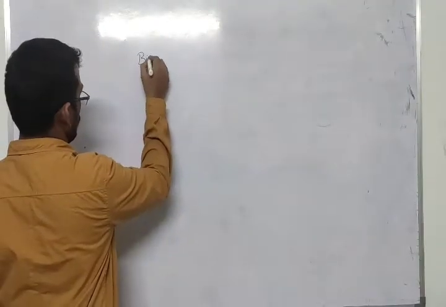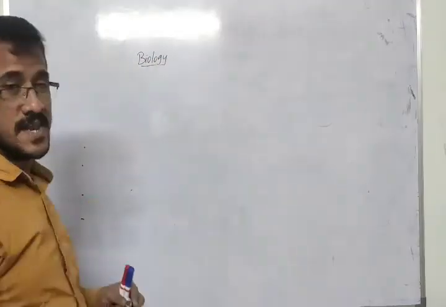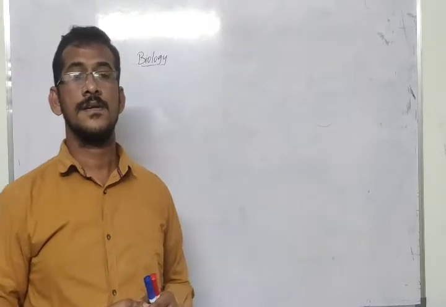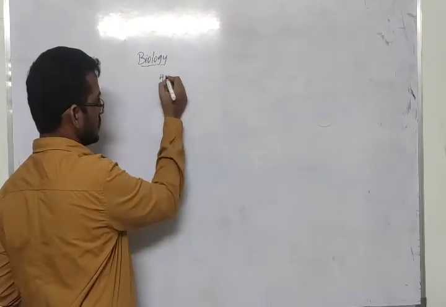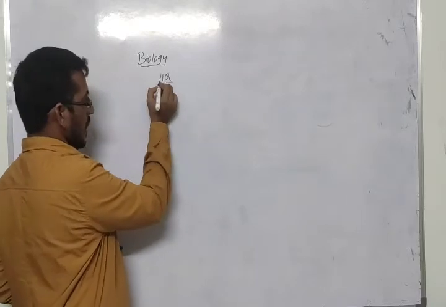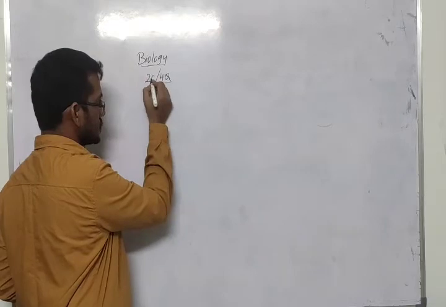Now in biology, let's look at section 3. They'll give 4 questions, and out of 4 you have to write any 2 questions.